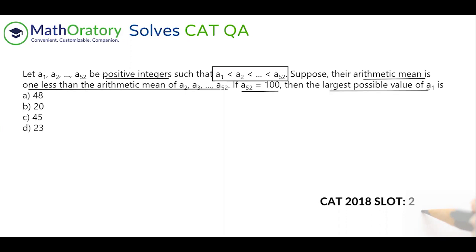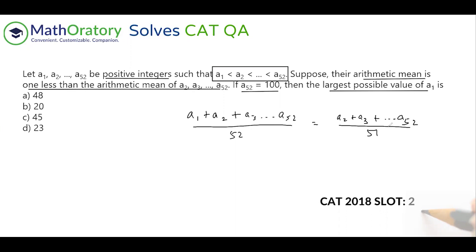Now, if you're not aware of deviation techniques, which I call offsets, you might tend towards starting like this: A1 plus A2 plus A3 up to A52 divided by 52 is equal to A2 plus A3 plus up to A52 upon 51, because there are 51 numbers here, minus 1. So this is a correct relation.